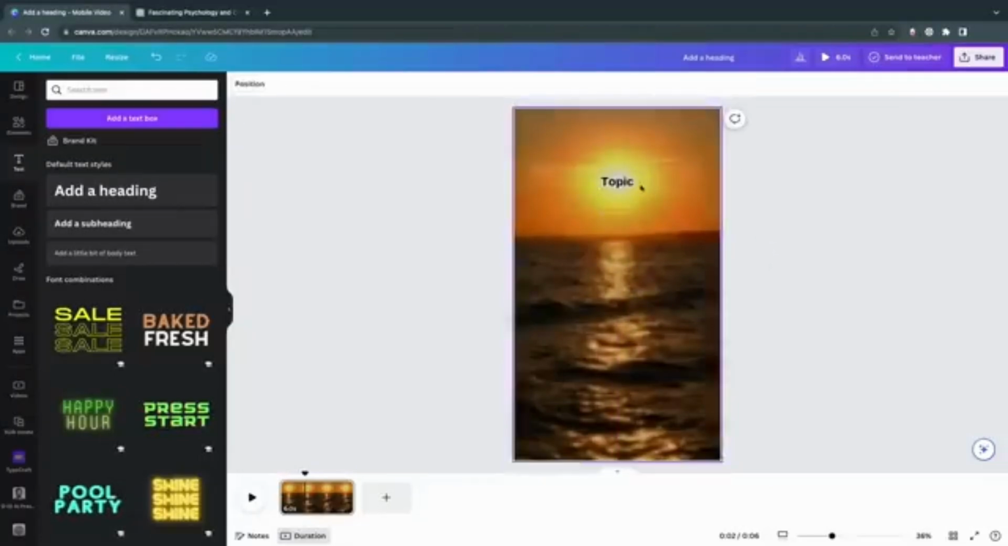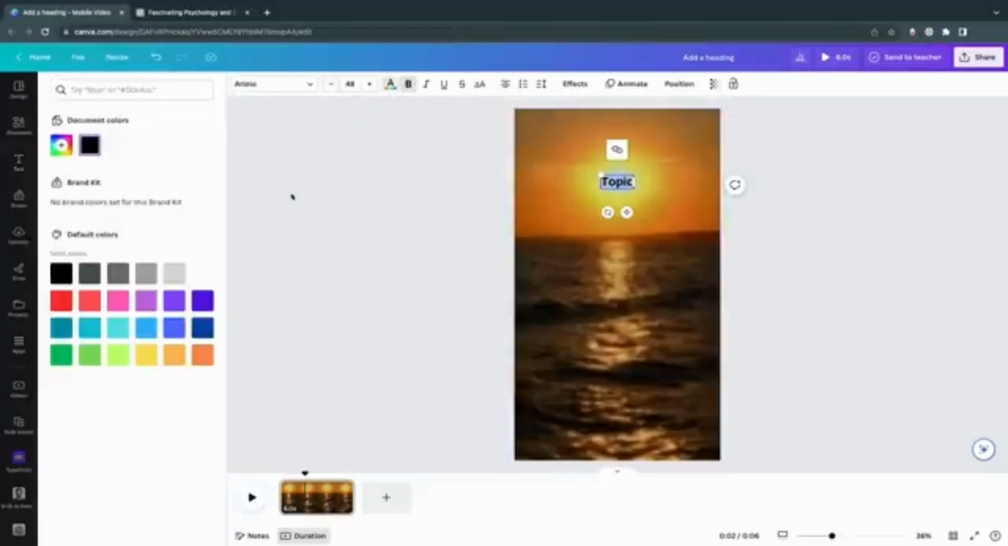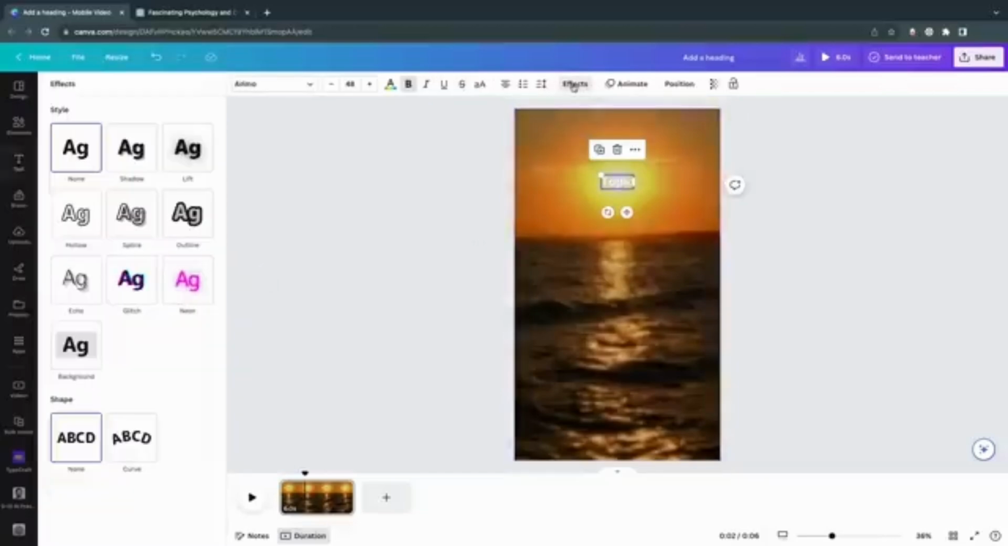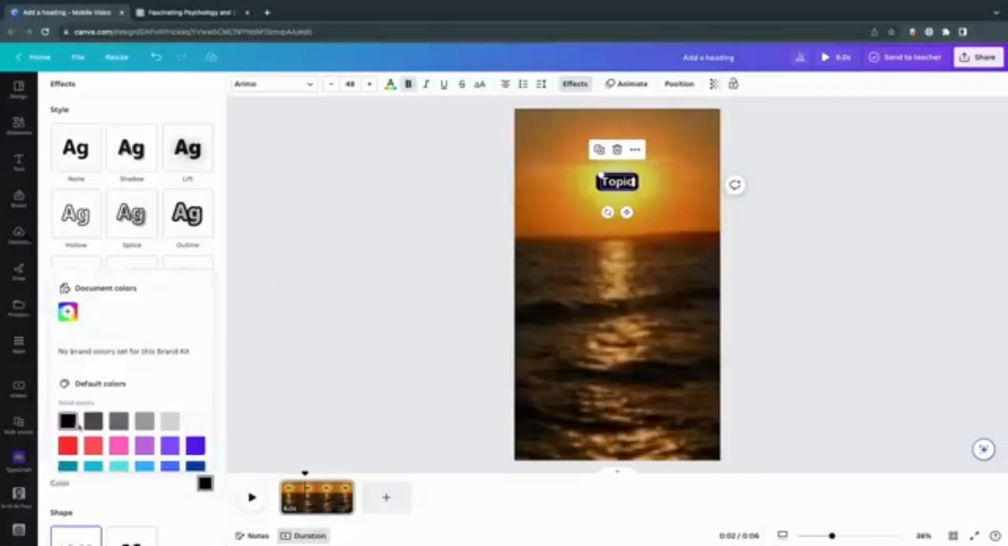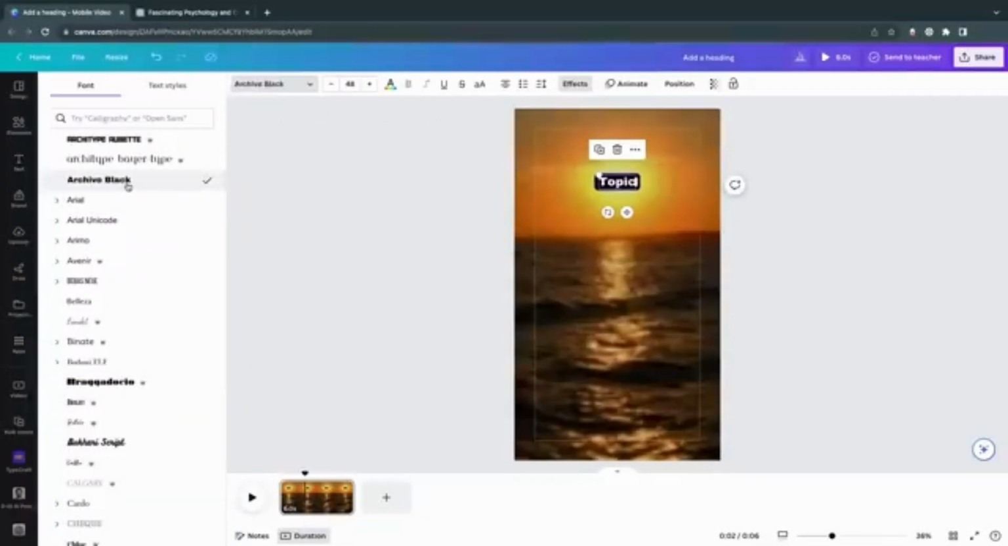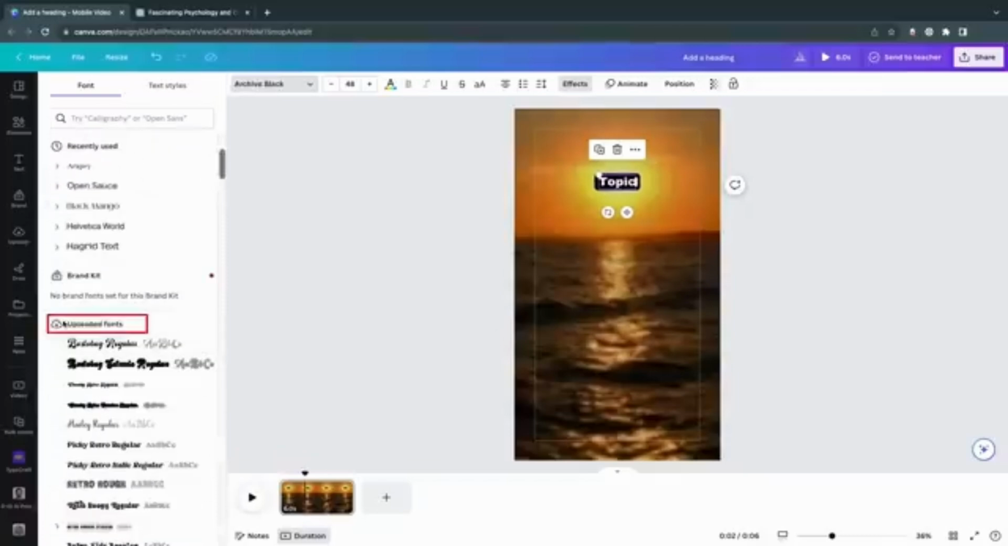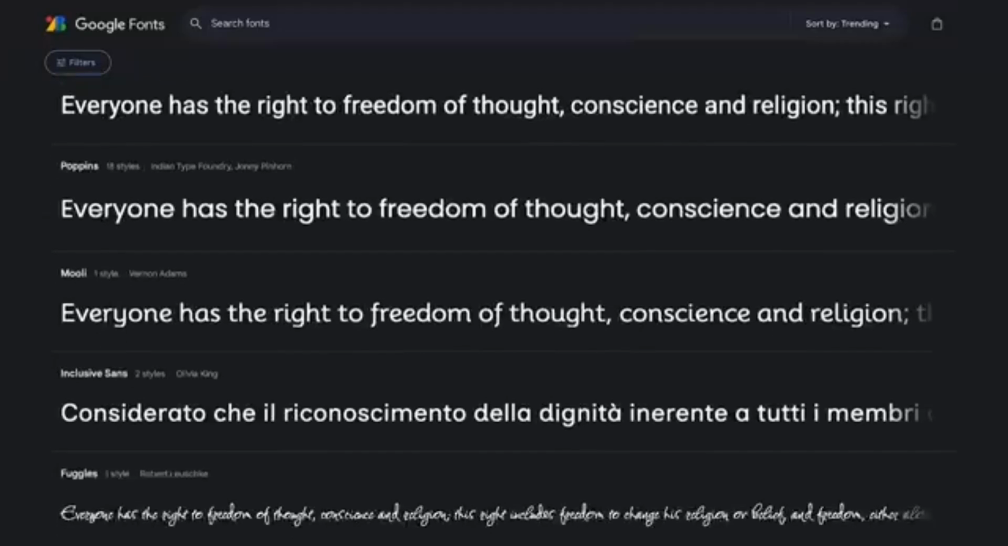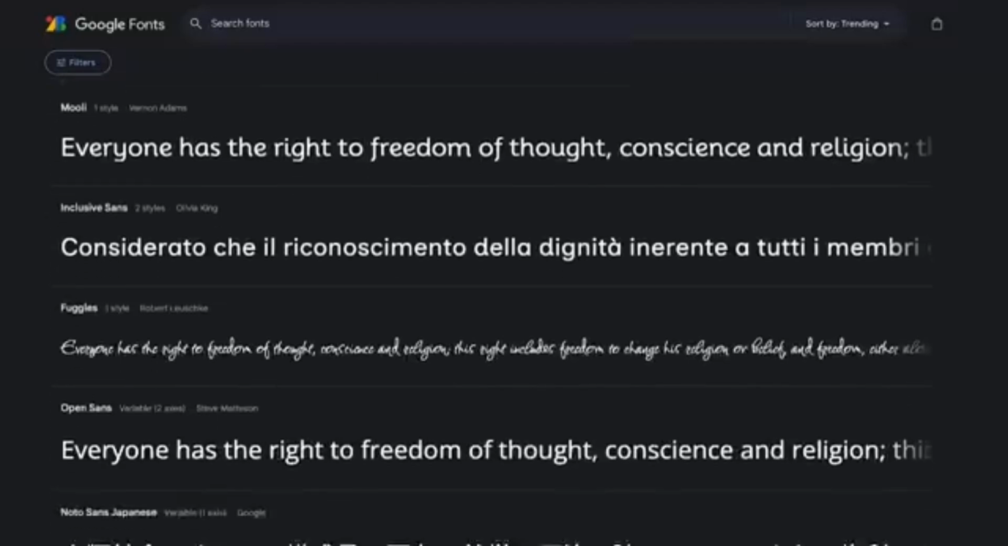Now let's style the text. Double-click on the text to select it all. Click on Color at the top and change it to white. Add a background by clicking on Effects and then selecting Background. It usually defaults to black, but if not, just scroll down and choose black. This will be your topic text at the top of the video, so just go ahead and write topic for now. If you prefer, you can also change the font. Feel free to choose any font that suits your preferences. If you're on the Pro trial, you can even upload your own fonts or explore the Google Font Library for a wide selection or branding.